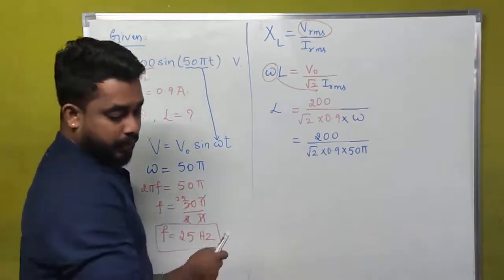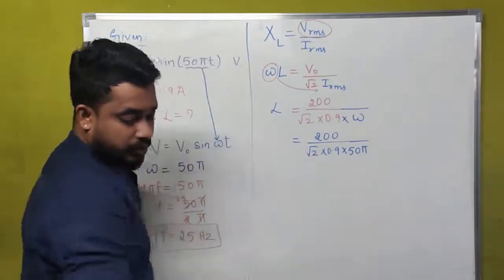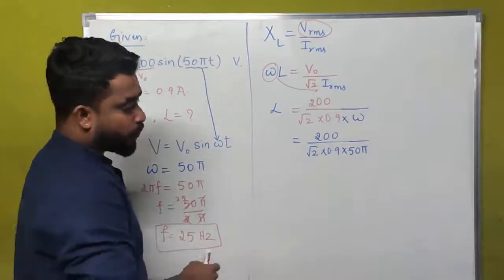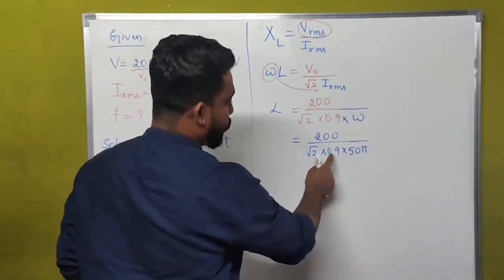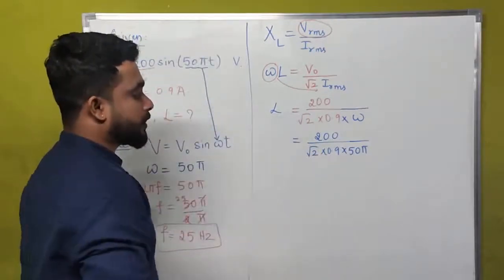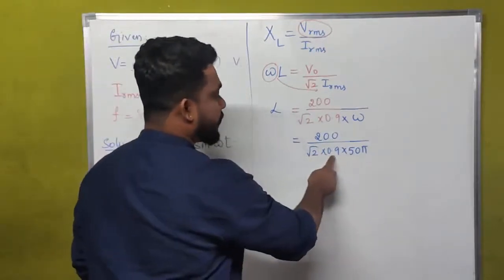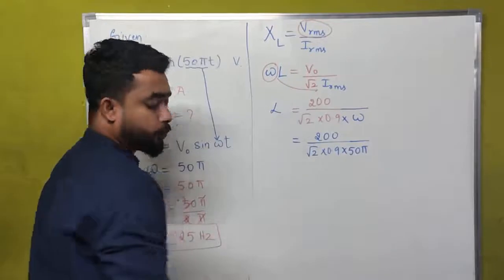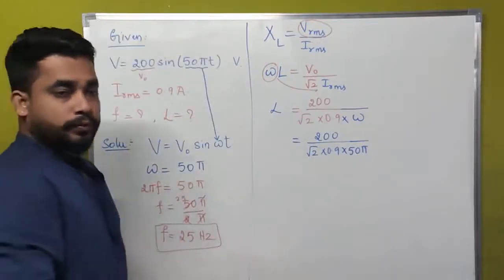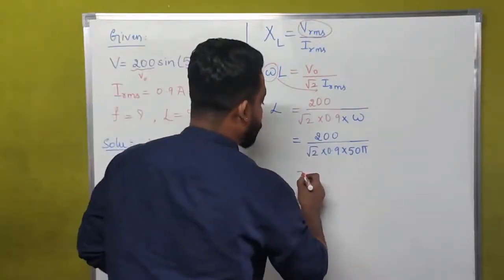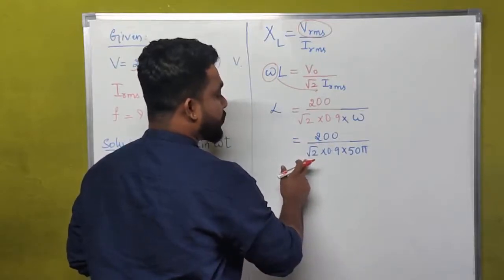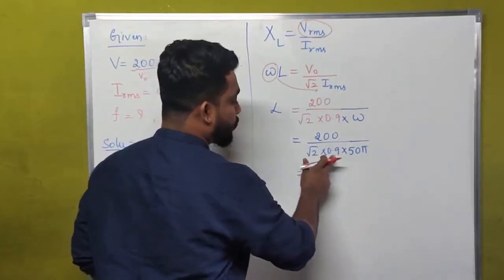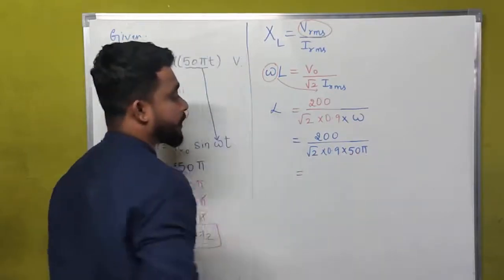Here we have 50, this is pi, this is root 2 into 0.9. So 50 into 0.9 into root 2 into 3.142, and 200 has to be divided by root 2 into 0.9 into 50 into pi.